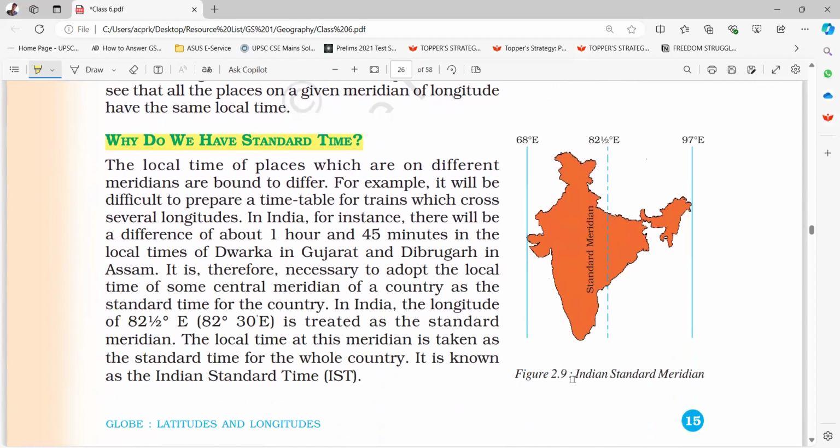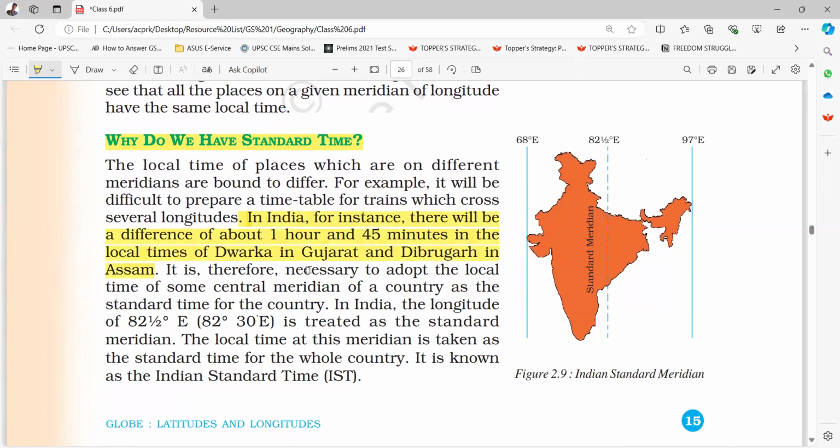Figure 2.9 shows the Indian standard meridian. 68 degree east, 82 and a half degree east, 97 degree east, standard meridian. The local time of places which are on different meridians are bound to differ. For example, it will be difficult to prepare a timetable for trains which cross several longitudes. In India, for instance, there will be a difference of about 1 hour and 45 minutes in local times of Dwarka in Gujarat and Dibrugarh in Assam.